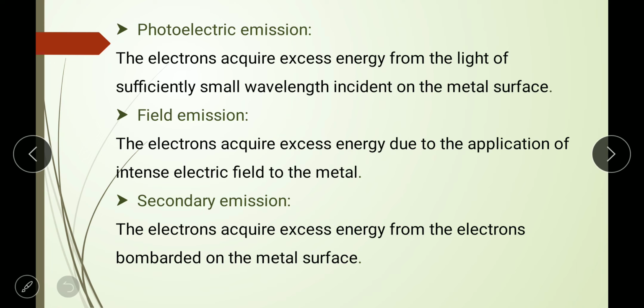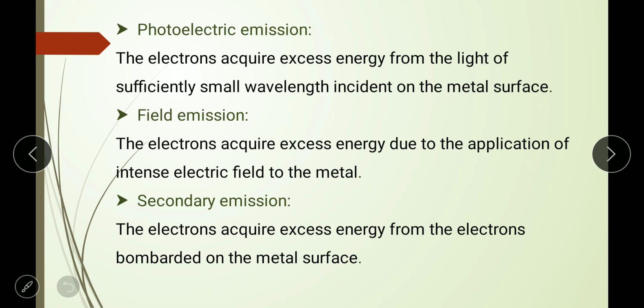After that, photoelectric emission. Photoelectric emission is what? Electrons acquire the excess energy from the light. Photo means light, so this emission depends on the light. Electrons acquire excess energy from light of sufficiently small wavelength incident on the metal surface. When light is incident on the metal surface, electrons get the excess energy from the light only. This is nothing but photoelectric emission.